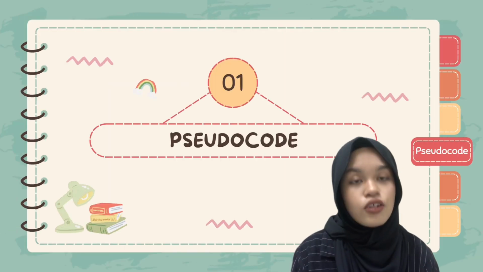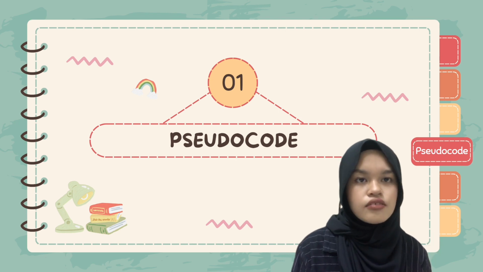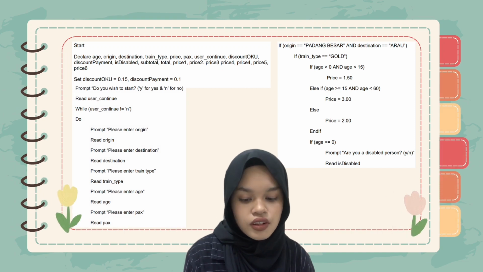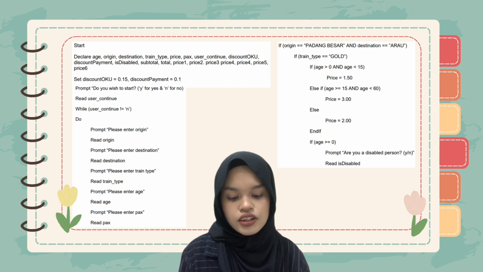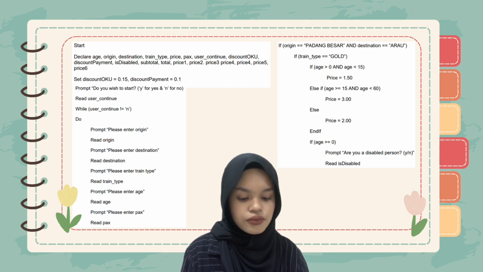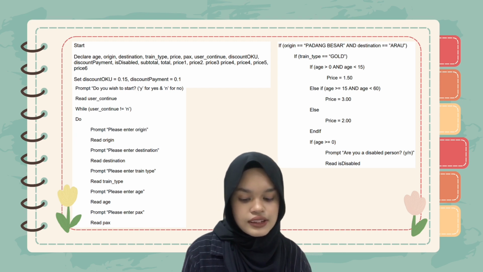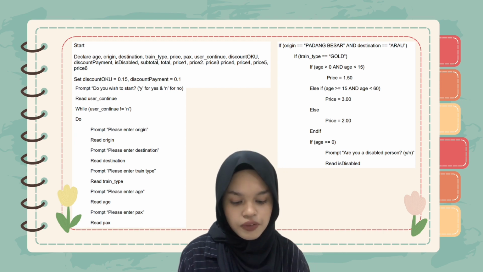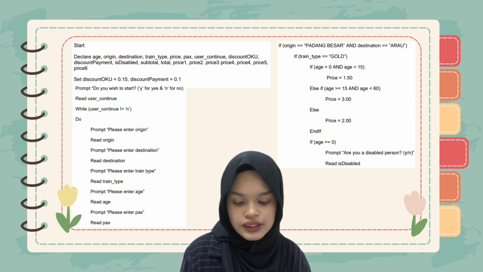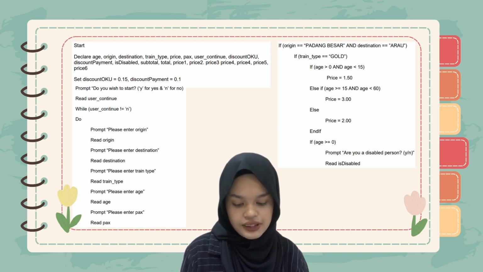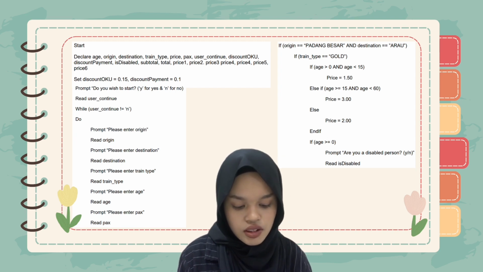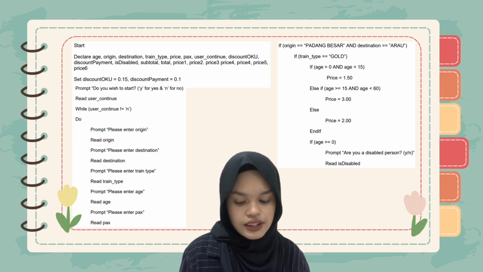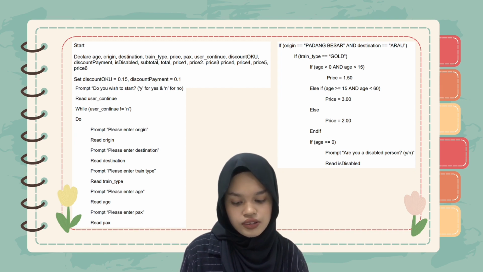So the next one is the solution to the problem. There are 2 solutions. The first one is pseudocode. As usual, to begin the pseudocode, we have a start and then we declare age, origin, destination, train type, price, packs, user continue, discount OKU, discount payment, is disabled, subtotal, total, price 1 until price 6. Then we set discount OKU to 15% and 10% for discount payment. After that, we prompt the user, do you wish to start? Y for yes and N for no. And then we read user continue.